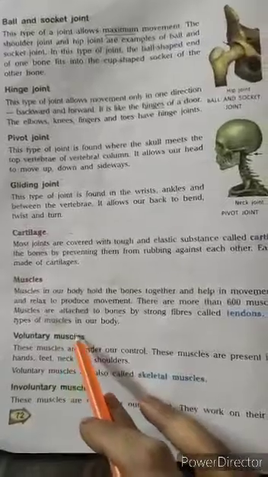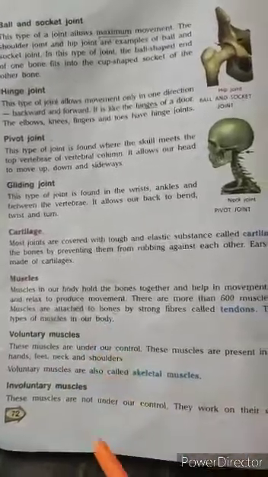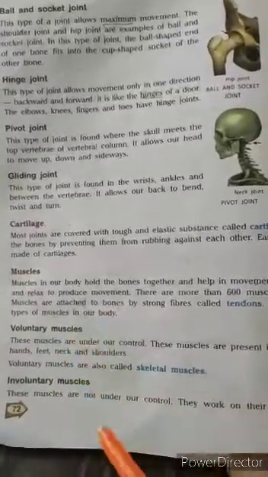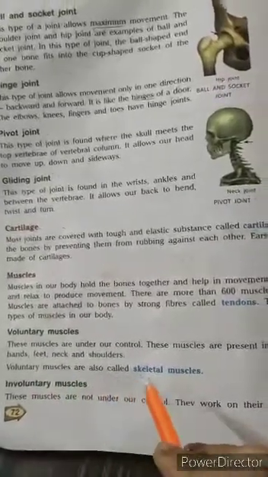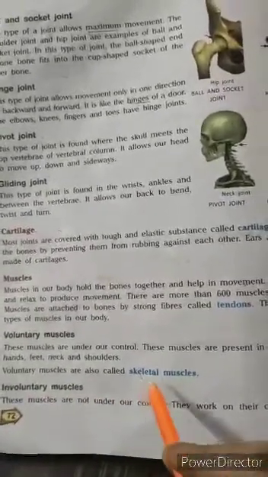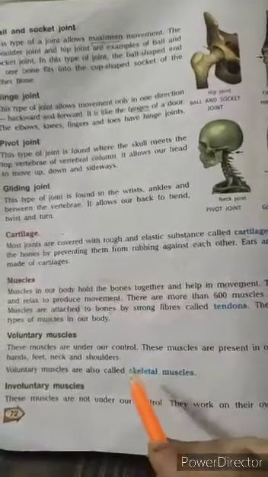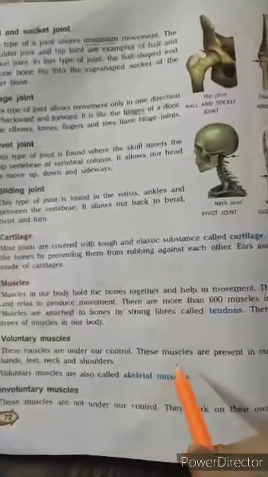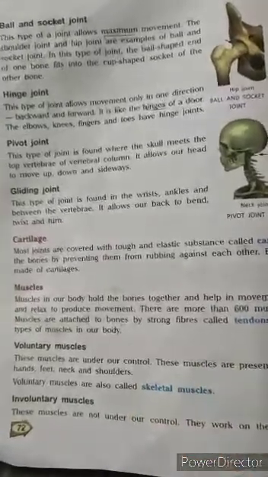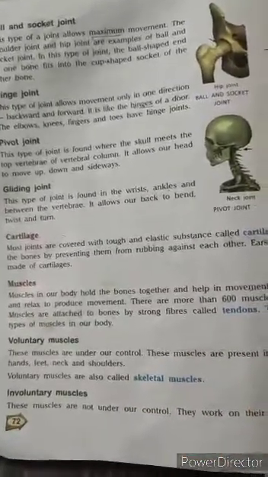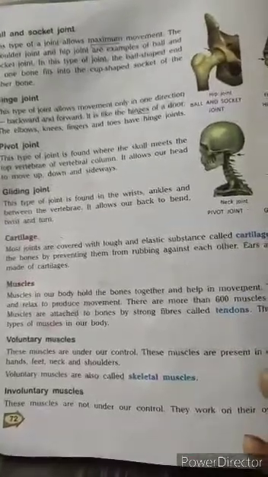That's why these are called voluntary muscles. They are under our control. Voluntary muscles are also called skeletal muscles, because they are generally found on the outer portion of our body.